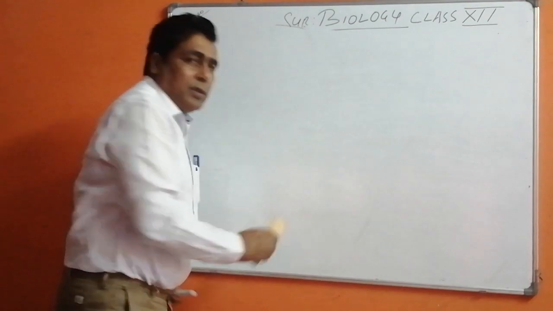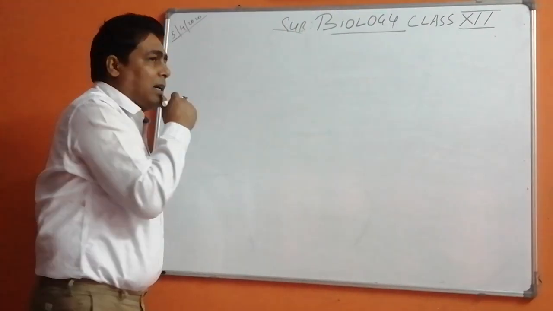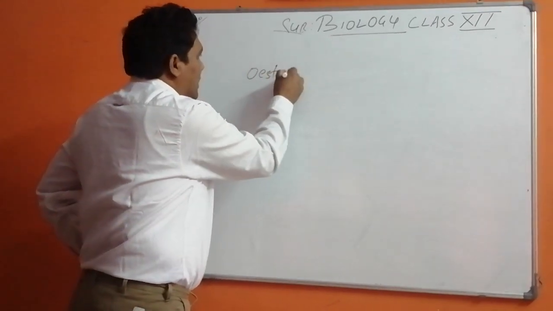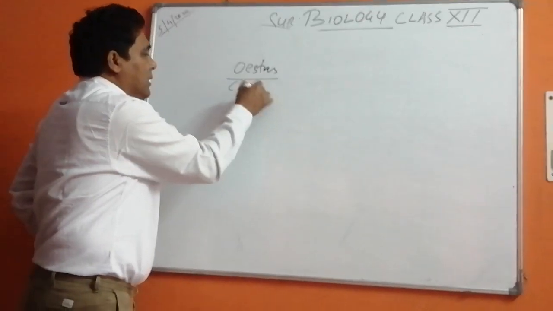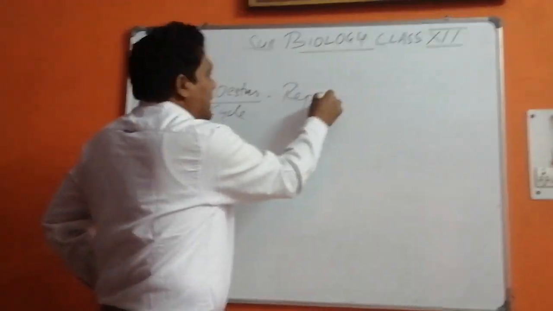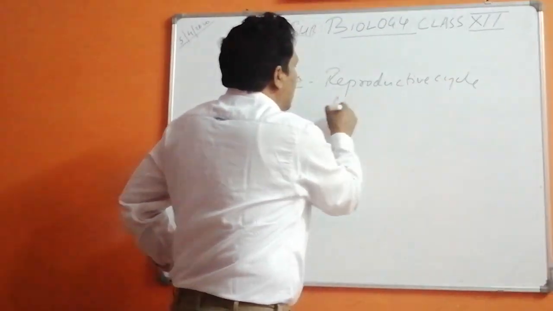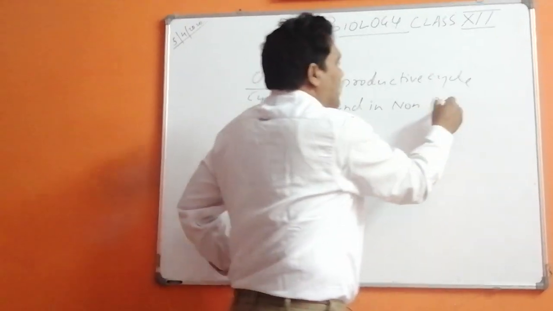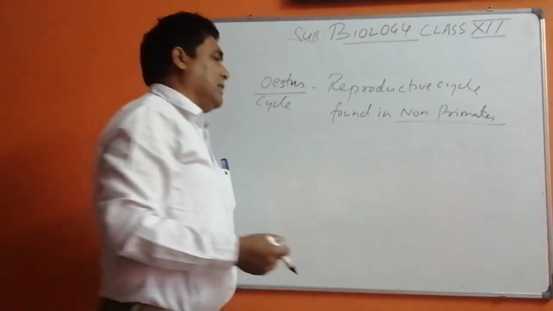Now I am going to come towards two cycles that I need to discuss here. The first is the oestrus cycle. This is a reproductive cycle found in non-primates. Now what are primates and non-primates?